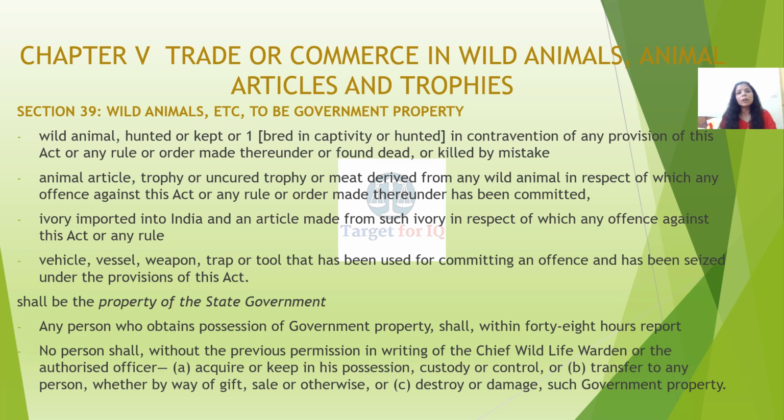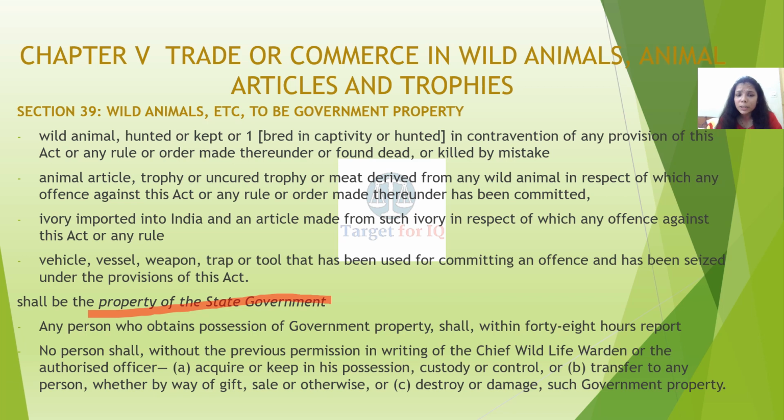Moving on with chapter 5, trade or commerce in wild animals, animal articles and trophies. Section 39, wild animals etc. to be government property. A wild animal hunted or kept or bred in captivity or hunted in contravention of any provision of this act, or found dead or killed by mistake, any animal article, trophy, or ivory imported into India or article made from such ivory, vehicle, vessel, weapon or anything used for committing the offence which has been seized under the provisions of this act shall be considered as the property of the state government.